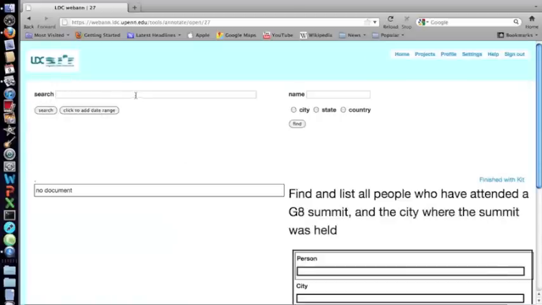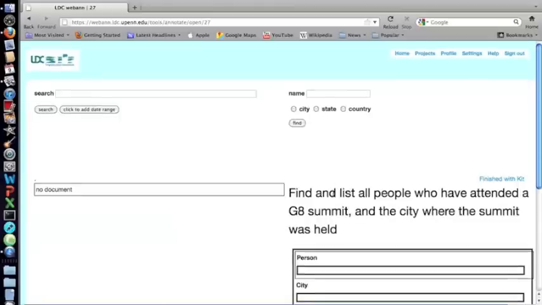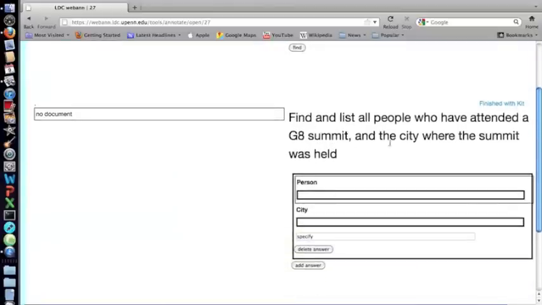Here we have the search bar. We have the document panel. We haven't done any searches, so there aren't any documents displayed. Then we have the GPE specification panel. Then we have the question and answer panel, which contains our question and the place where we will put our answers. My question is, find and list all people who have attended the G8 Summit in the city where the